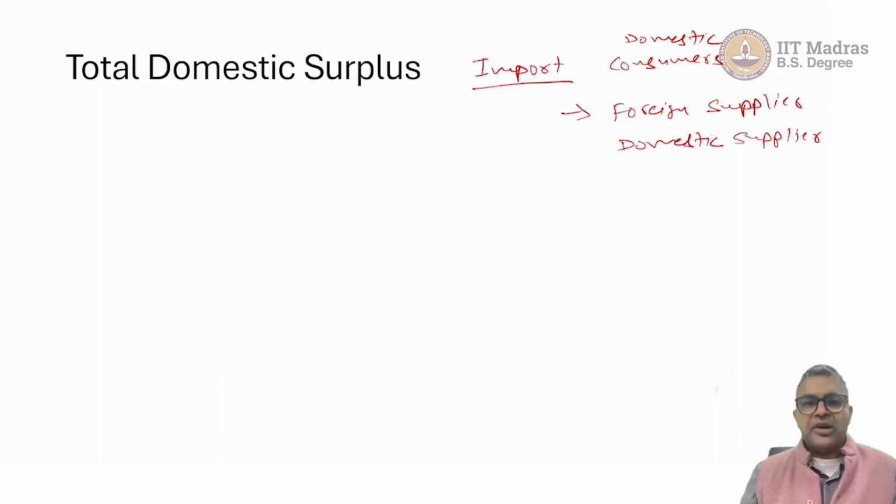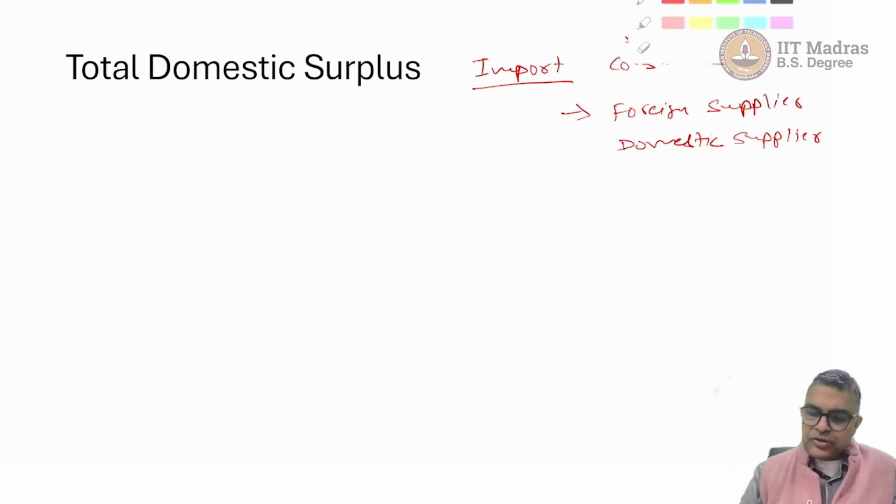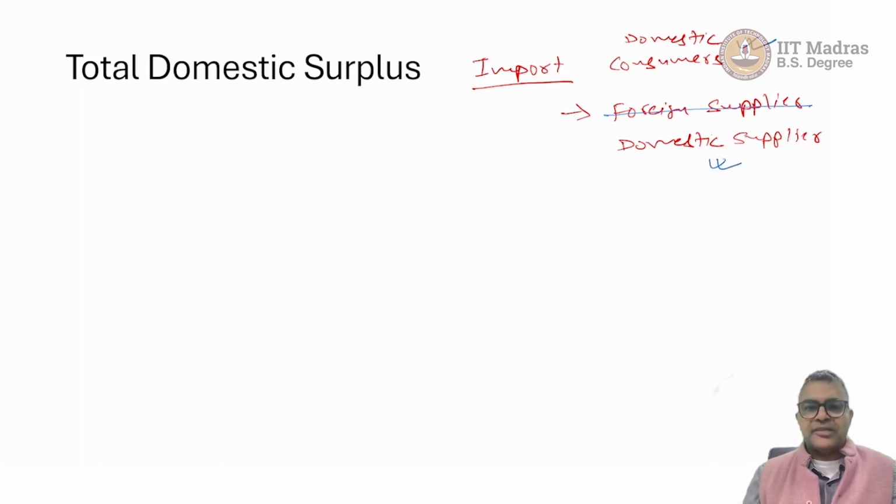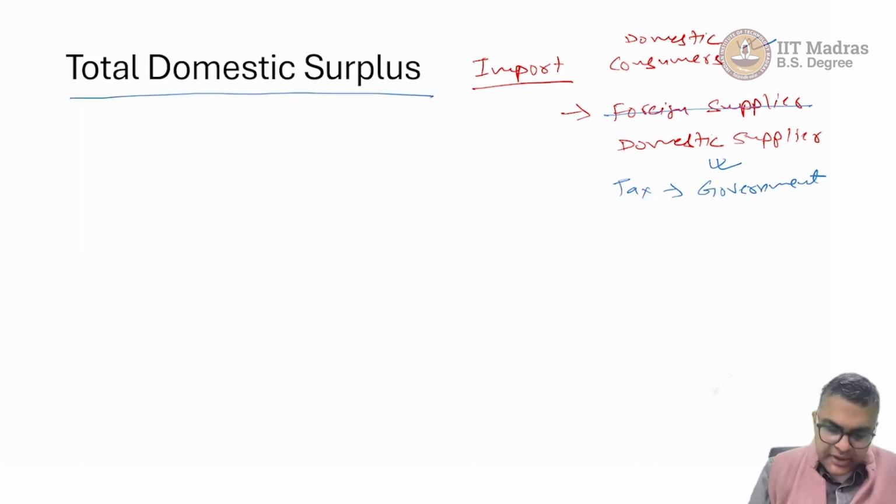It is very much possible that we do not care about how much surplus the foreign supplier is generating. What we are interested in is the surplus that goes to our domestic consumer, the surplus that our domestic supplier is accruing, or how much tax is coming to the government, because in such a market the government is also playing an active role. So now we can define total domestic surplus.